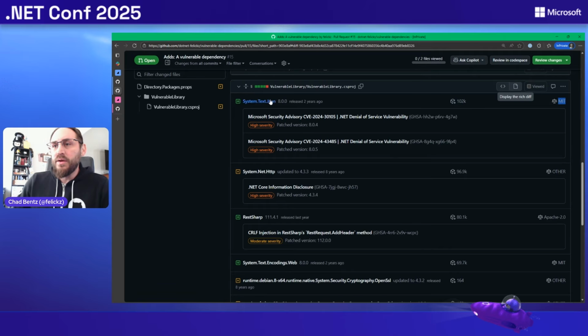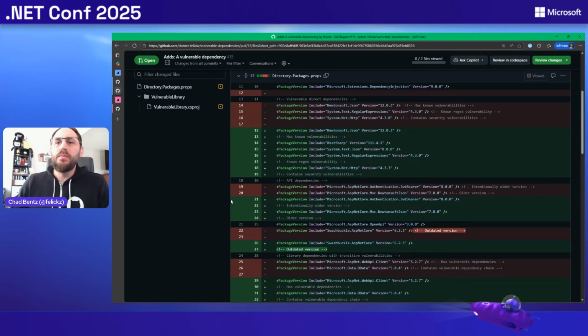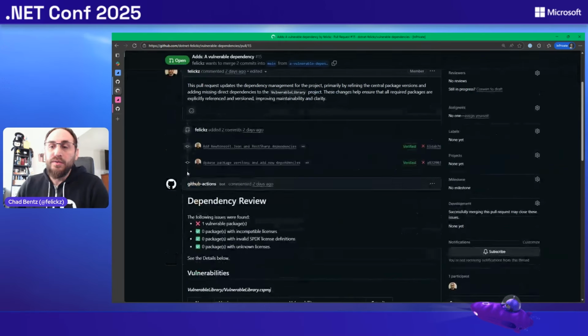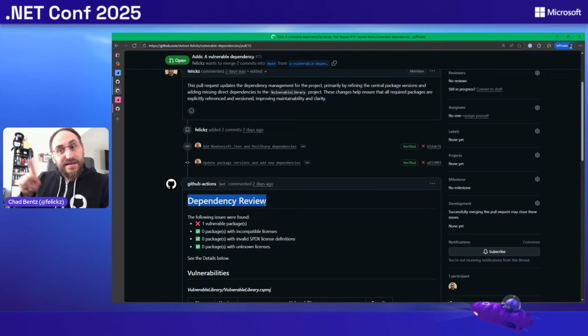So just pulling in this one dependency has 2 high severities, a medium severity, a moderate severity. All that information is visible to you here. What you can also do as a project owner is turn on a feature we call dependency review. It uses that same diff and looks to see if anything in the diff is vulnerable or if there's any license types.